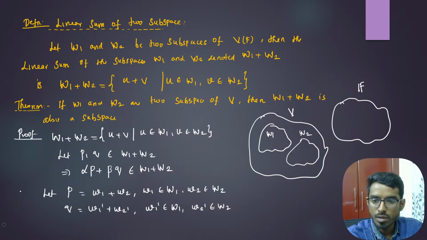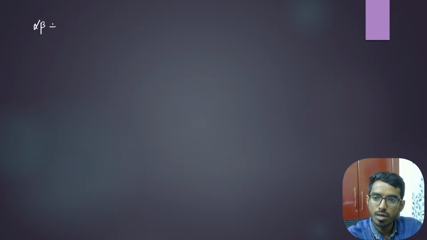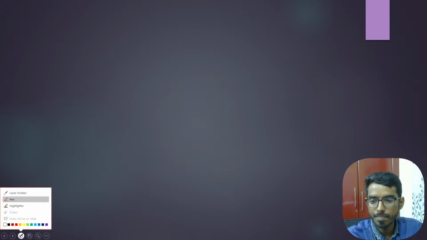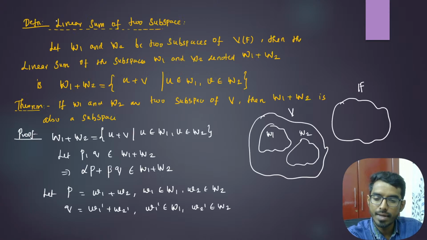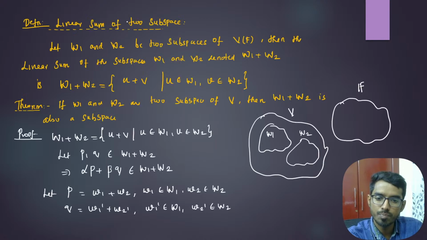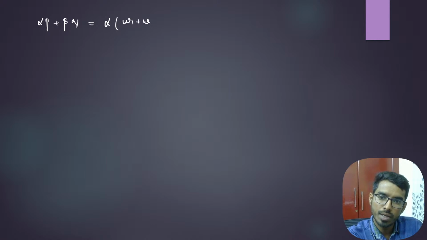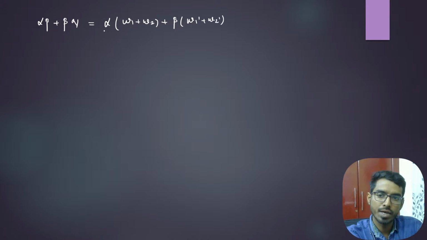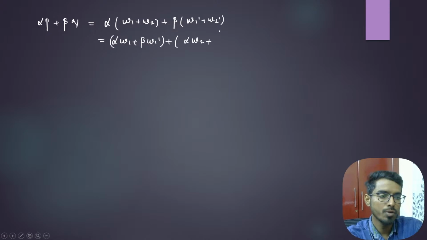Now we will prove that alpha times P plus beta times Q. So alpha times P, what is P? P is w1 plus w2, plus beta times Q, what is Q? w1 dash plus w2 dash. So can I write this as alpha w1 plus beta w1 dash plus alpha w2